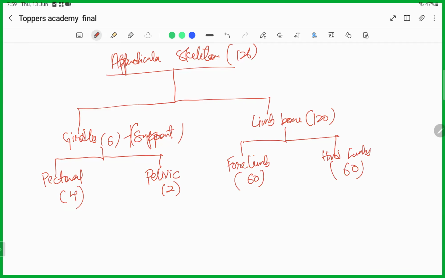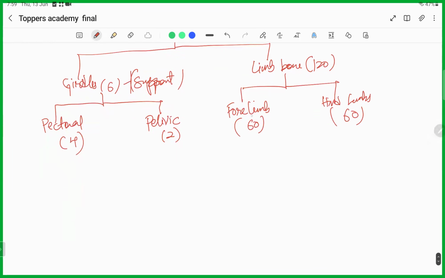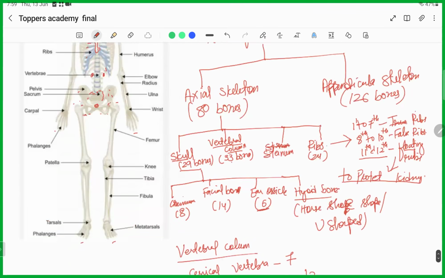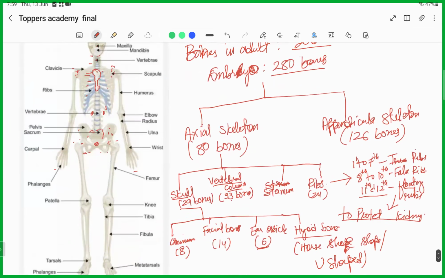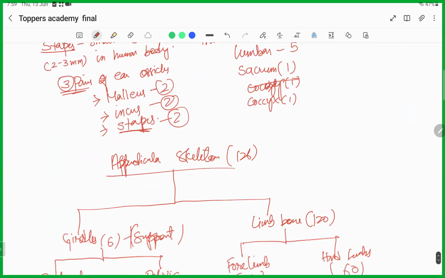I will not go into detail about these bones because it's getting too deep, but we need to know which one is the humerus and so on. The clavicle is the collarbone.